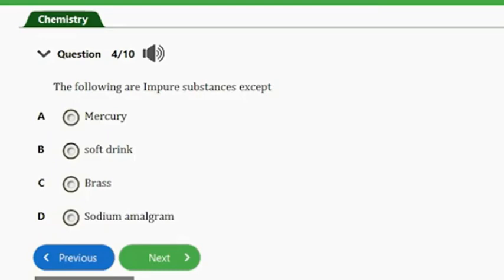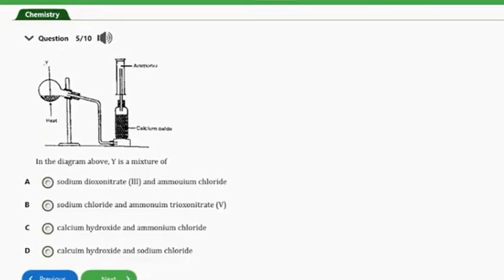Just like brass is a mixture of two metals, that's copper and zinc. Then soft drinks are also mixtures. Sodium amalgam is a mixture too. So guys, that's it for that question. Let's consider the next question.